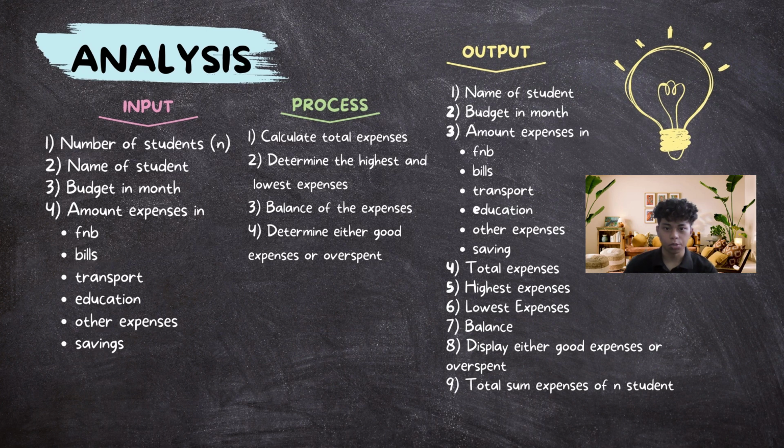The next part is analysis. For the input, the program will ask for the number of students, which is n, name, budget, and amount of expenses for each category. Next is process. The program will calculate total expenses, determine highest and lowest expenses, balance, and determine either good spending or overspend. Lastly, output. The program will display all the input, total expenses, highest, lowest, balance, message good spending or overspend, and lastly the total sum expenses of n students.